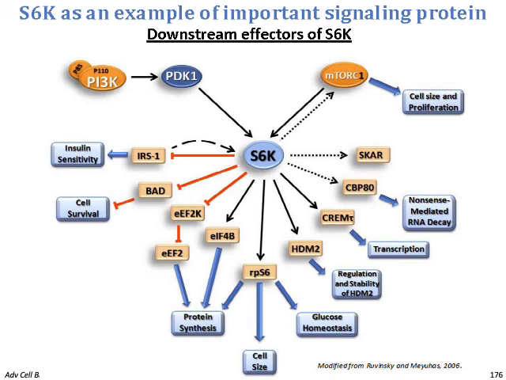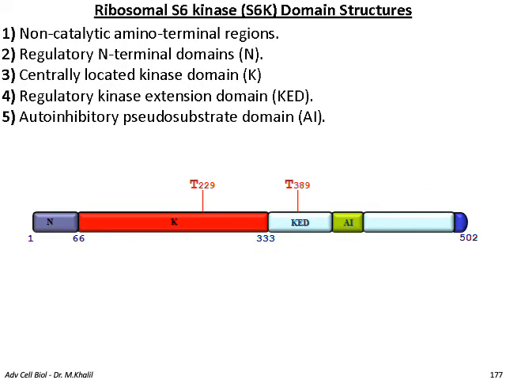So looking closely into S6 kinase, we can see that it has five different domains: a non-catalytic amino terminal domain, the regulatory N-terminal domain, the centrally located kinase domain, the regulatory kinase extension domain, and the autoinhibitory pseudosubstrate domain AI, as you can see from the figure.